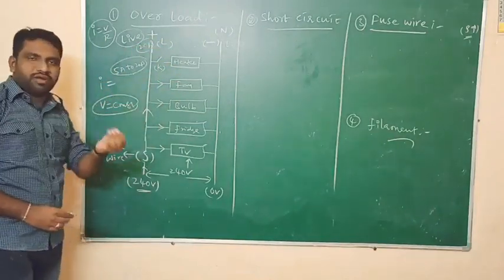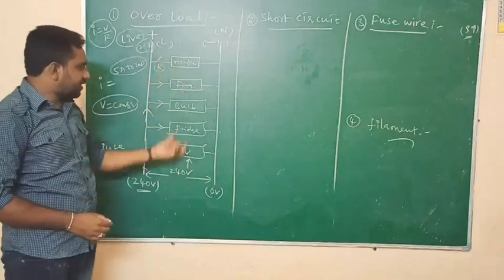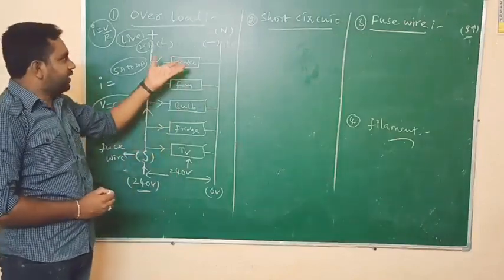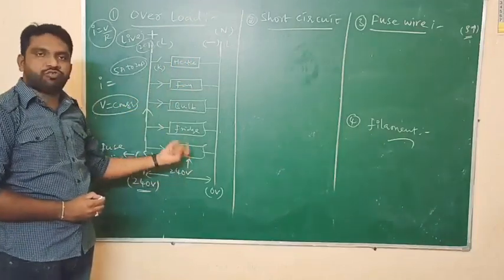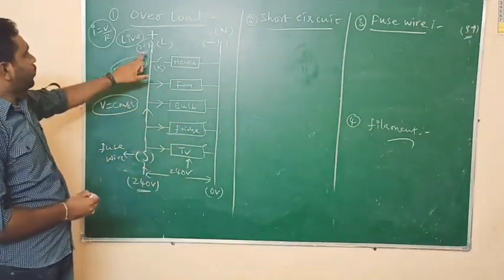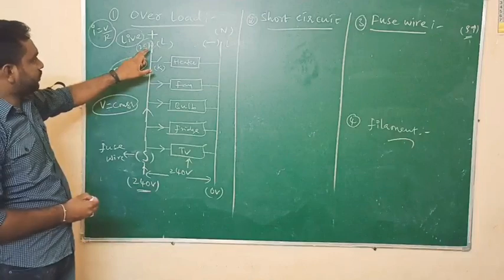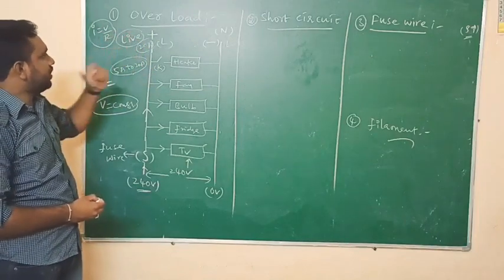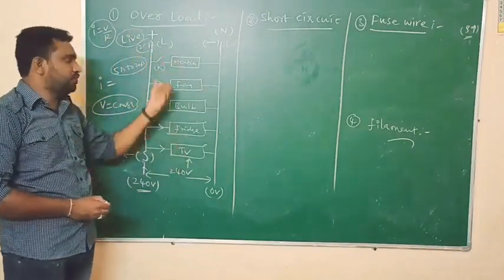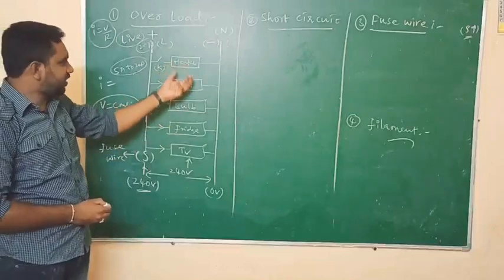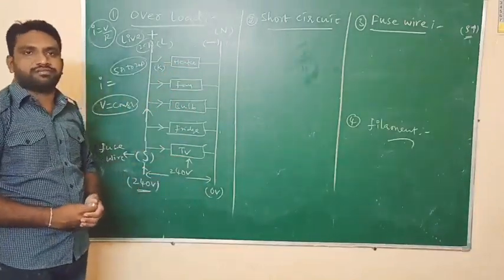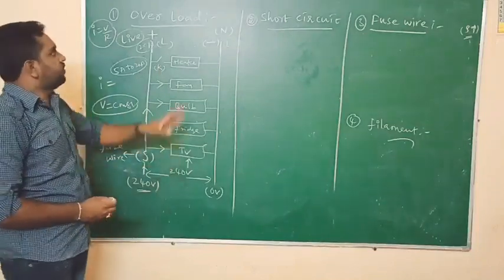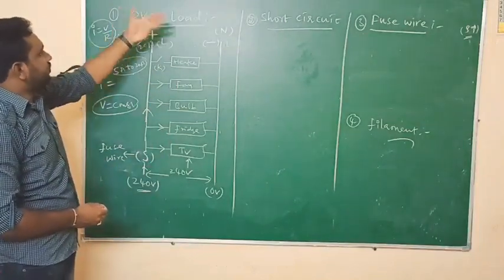Here only one thing you should remember. They are all connected in parallel. That's why the potential difference received by each electric component is 240 volts, which is constant. But the total amount of current, 20 amperes supplied to these components, will be divided, distributed or shared between these electric components according to their resistance. Now I am going to explain what is meant by overloading.